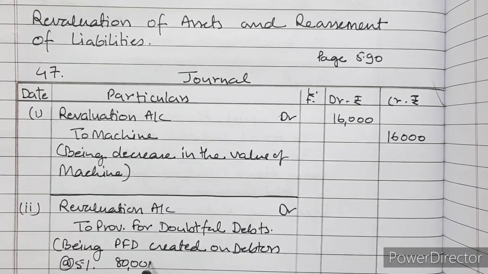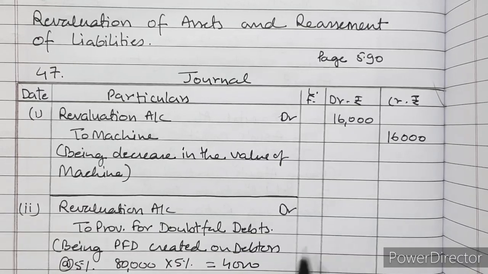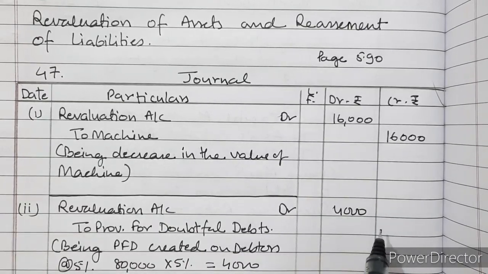So it is 80,000. 80,000's 5% is 4,000. So we will record here 4,000.